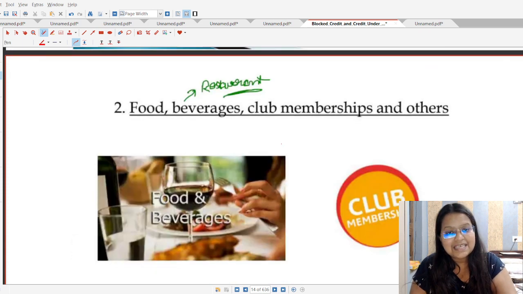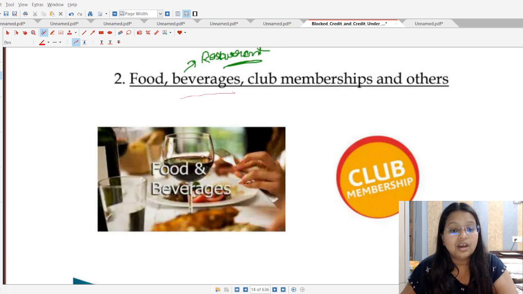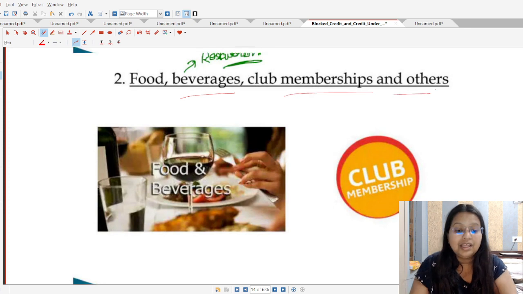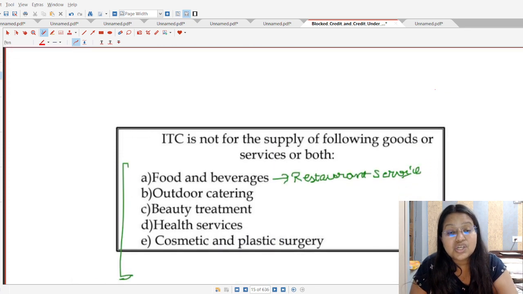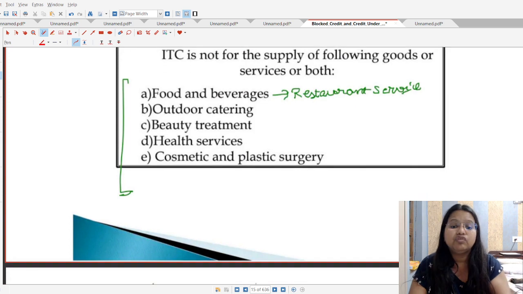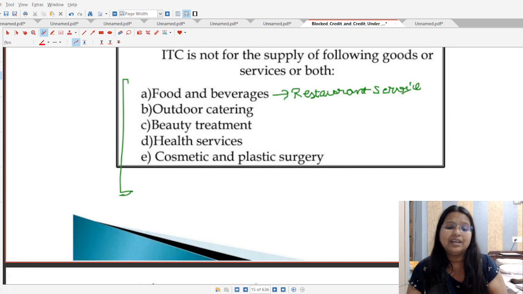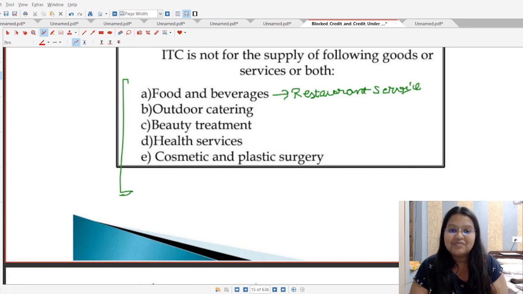Now in the next case, we are covering the food and beverages that are supplied in restaurants and other places, club memberships and others. In this case, students, ITC is not available. ITC is not available for food and beverages, club membership, outdoor catering, beauty treatment, health treatment, cosmetic and plastic surgery, as all these particulars are for personal purposes only. Yes, and restaurant service is one of the main reasons, because the government knows that if they allowed ITC on restaurant service, a huge crowd would claim the ITC.